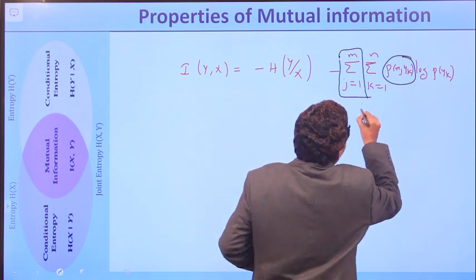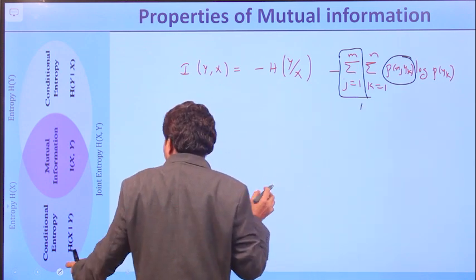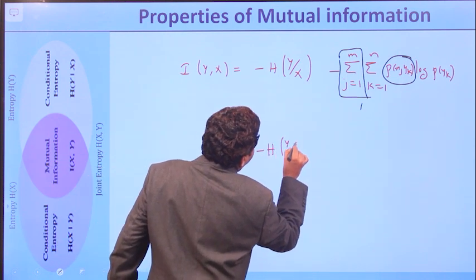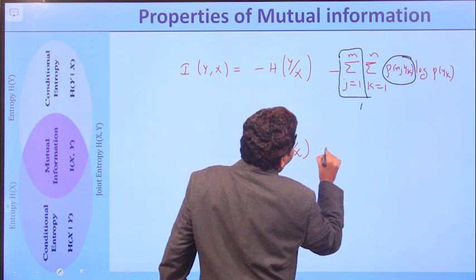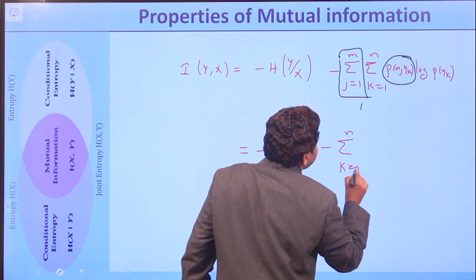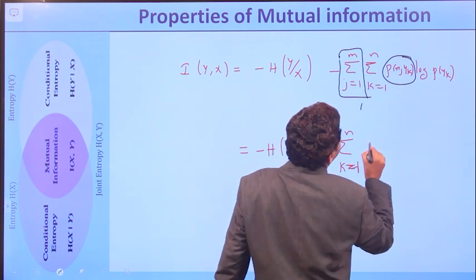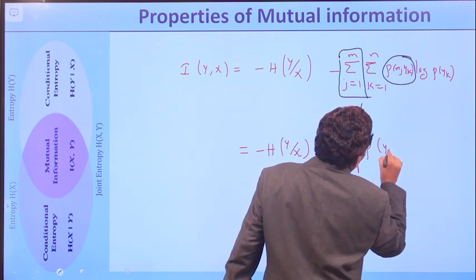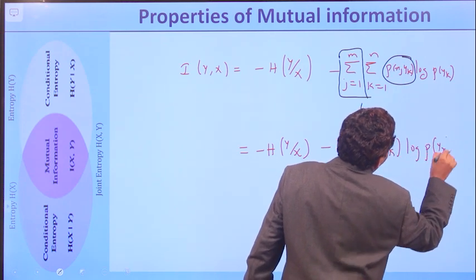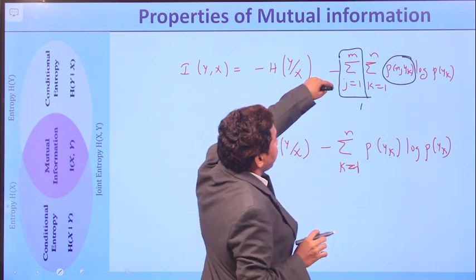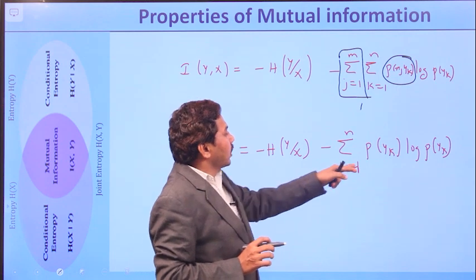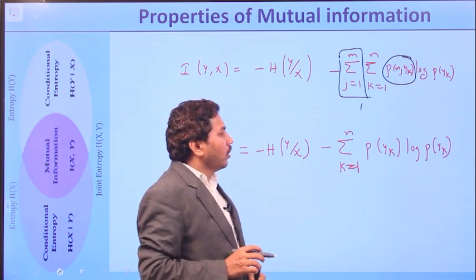So instead of these two you can simply place 1, which can be represented as minus H(Y/X) minus sigma k equal to 1 to n p(yk) log p(yk). Because here all the x terms are varying from j equal to 1 to m, the sum of the probability of x term becomes 1. So it can be represented as p(yk) log p(yk).